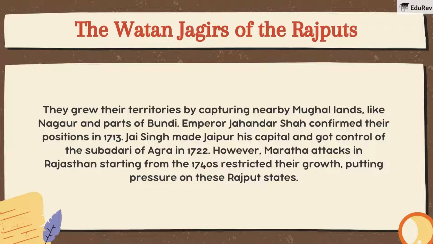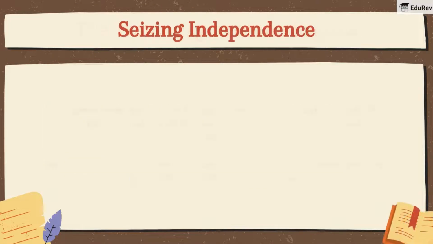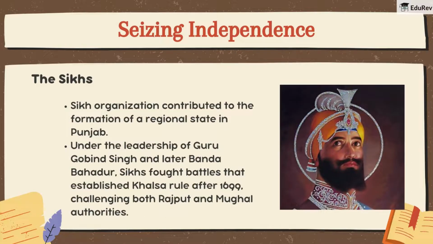The Sikhs, Marathas, and Jats didn't just fight for independence, they had a vision for their land. Let's see how they made their dream a reality in seizing independence. The Sikhs. Sikh organization contributed to the formation of a regional state in Punjab. Under the leadership of Guru Gobind Singh and later Banda Bahadur, Sikhs fought battles that established Khalsa rule after 1699, challenging both Rajput and Mughal authorities.